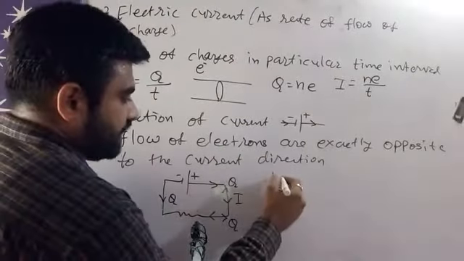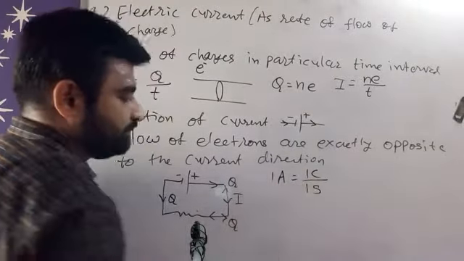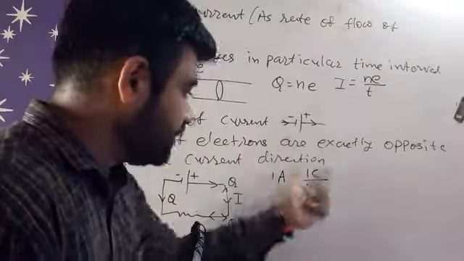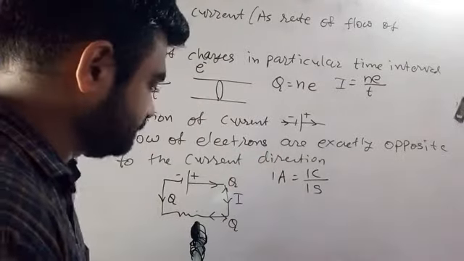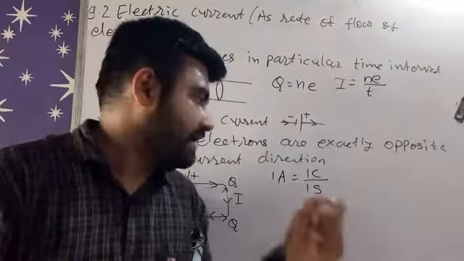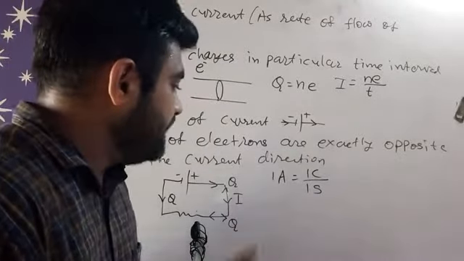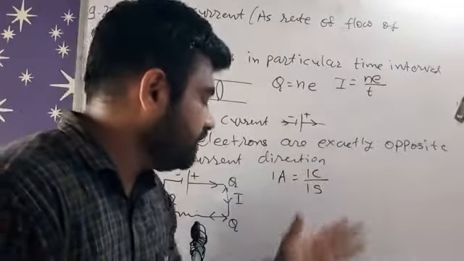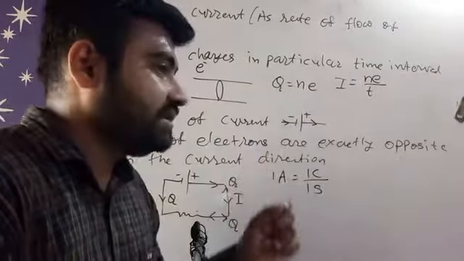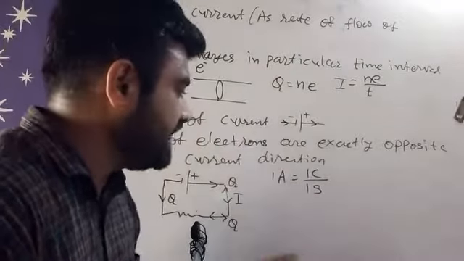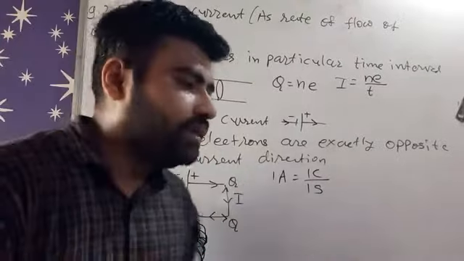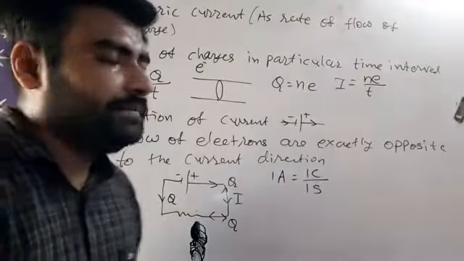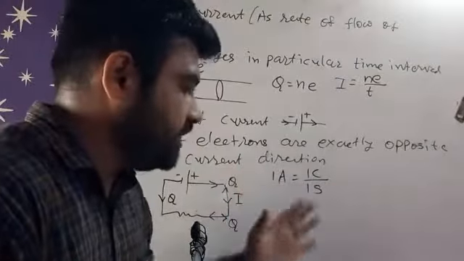So unit 1 ampere is equal to 1 coulomb upon 1 second. So that's the unit. SI unit of current is ampere and the other unit of current is coulomb upon second. So we can derive definition of 1 ampere whenever our charge which is flowing through unit cross section area, which is 1 coulomb, and the time taken to flow of that charge from particular cross section area is 1 second, then current flowing through that cross section area, that value is 1 ampere, right? So that's the current value 1 ampere definition.